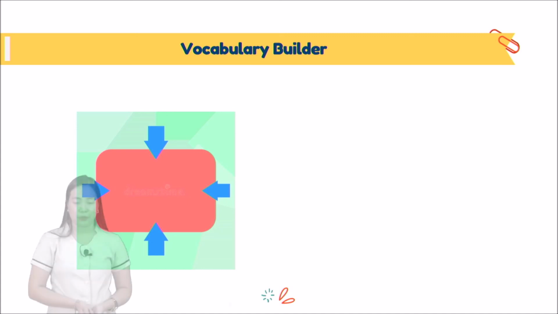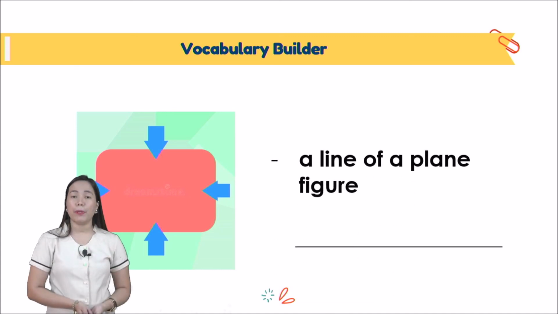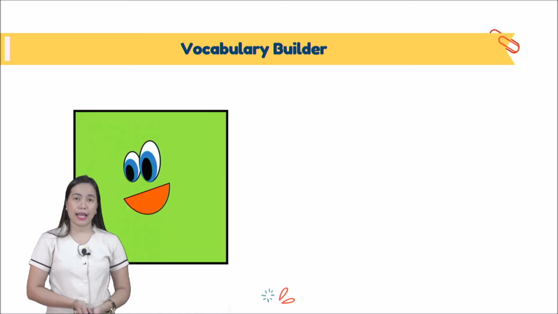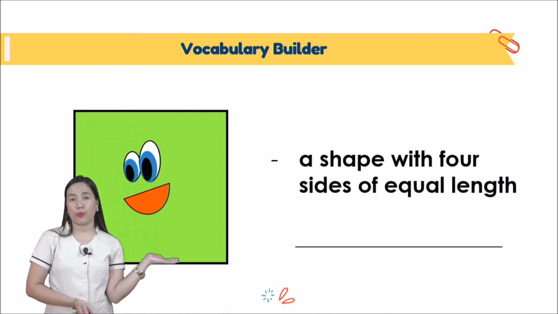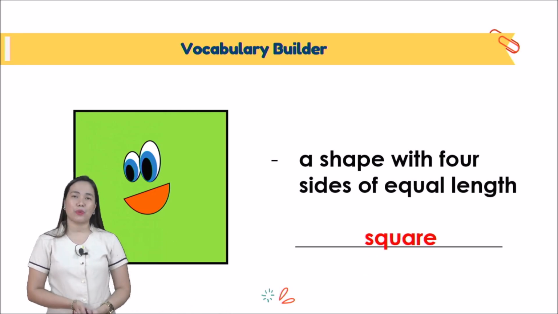How about the next picture? Look at the arrow. A line of a plane figure. What's that? Very good. It is a side. And for the last one, look at the picture. A shape with 4 sides of equal length is, what's that? Very good. It's a square.